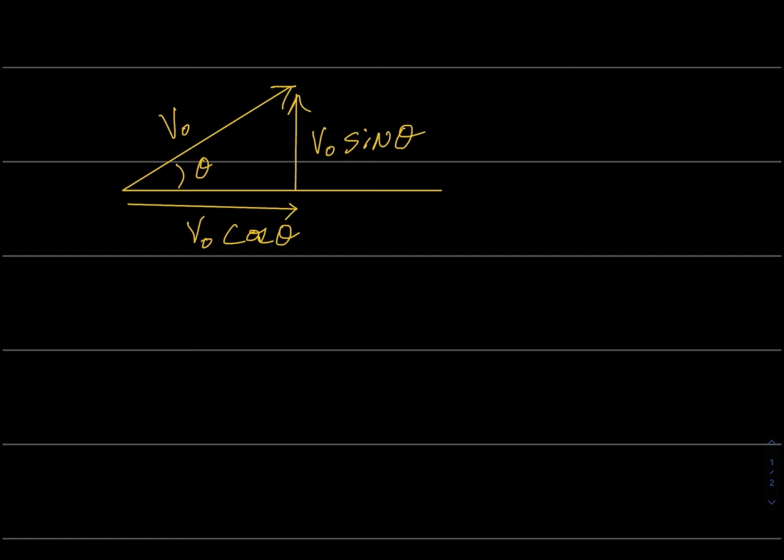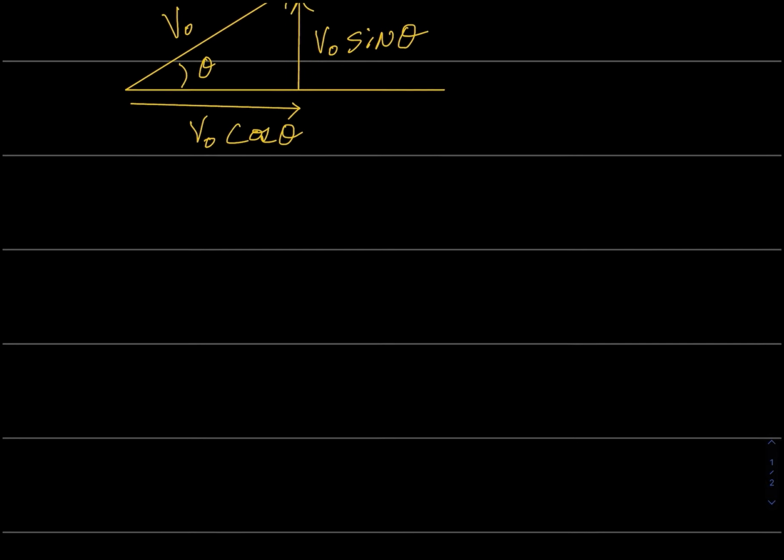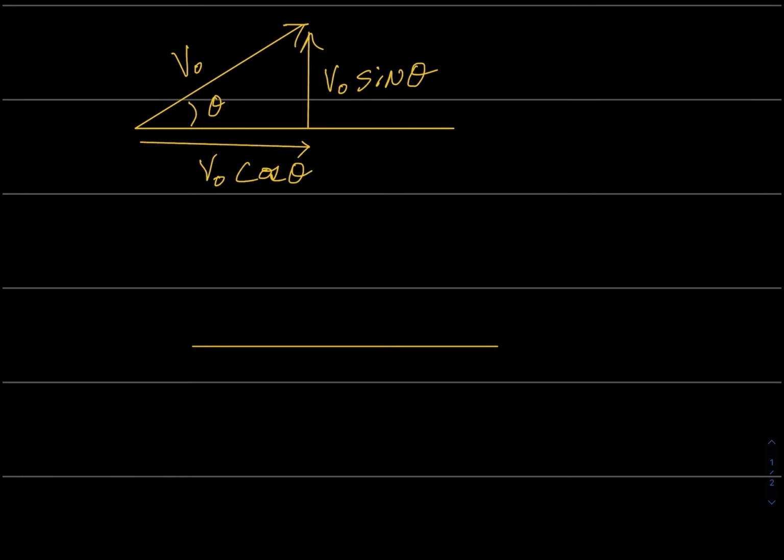Now, are you going to get those two confused? Are you going to put the sine and the cosine in the wrong place? Let me show you how I do it, because here's how I do it every single time I get a problem like this. If we have a problem like this where there's a certain theta and I know one of them is going to be cosine and one of them is going to be sine, what I do is I picture that the angle is actually very small.